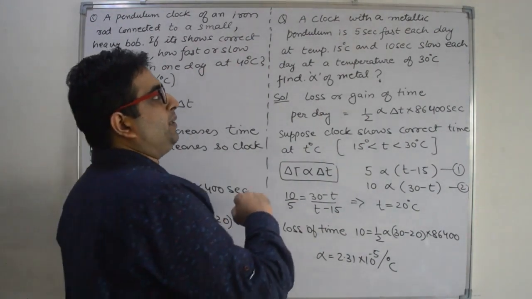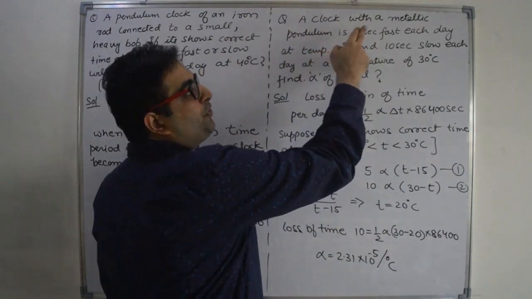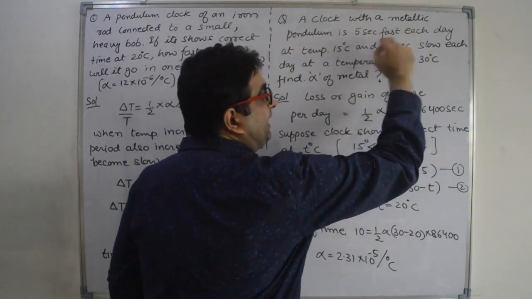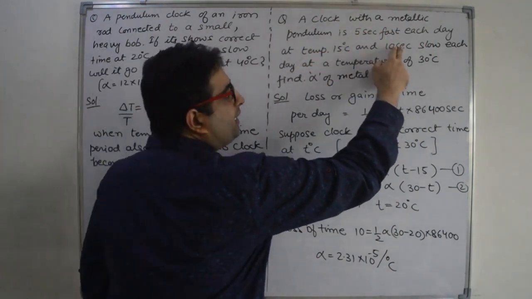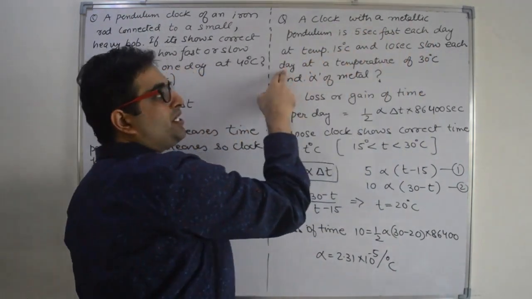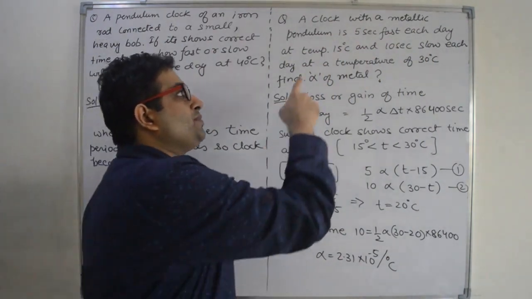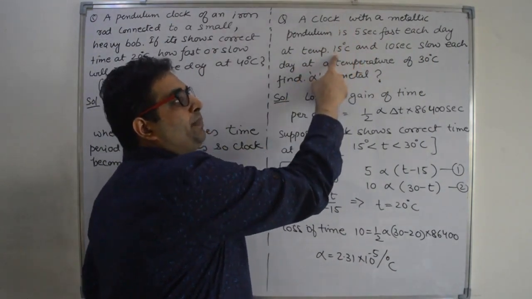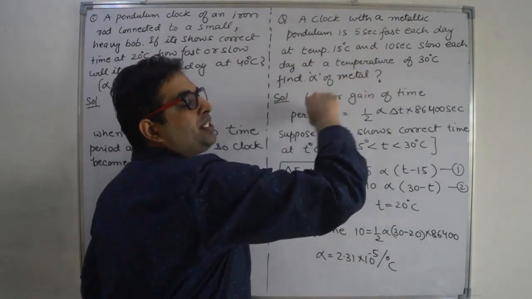Now let us see the second problem. A clock with a metallic pendulum is 5 seconds fast each day at 15 degrees Celsius and 10 seconds slow each day at 30 degrees Celsius. That means it is moving fast when the temperature is 15, and moving slow when the temperature is 30.